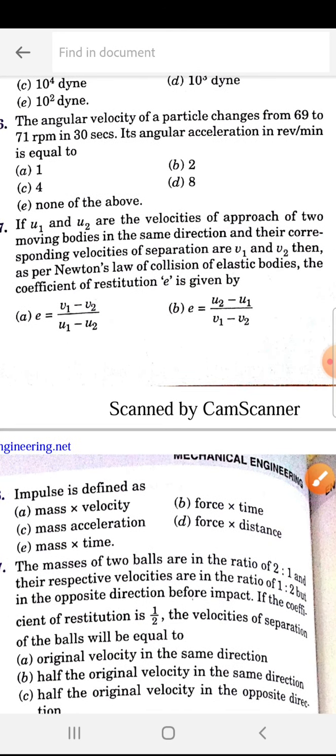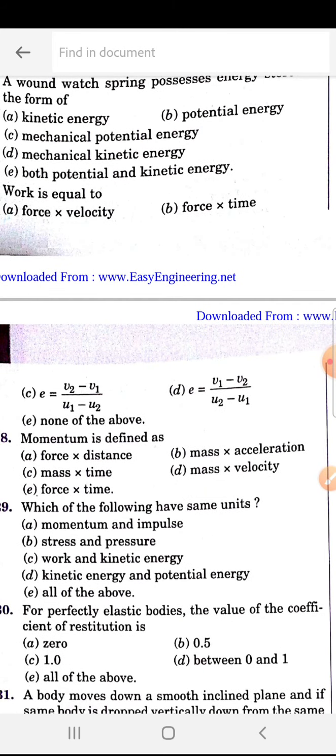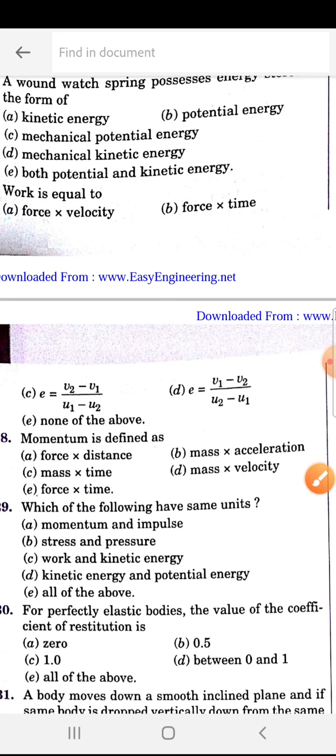U1, U2 are the velocities of approach of two moving bodies in the same direction, and their corresponding velocities of separation are V1 and V2. Then as per Newton's law of collision of elastic bodies, the coefficient of restitution e is equal to, very very important question. So this answer is C. So V2 minus V1 by U1 minus U2.